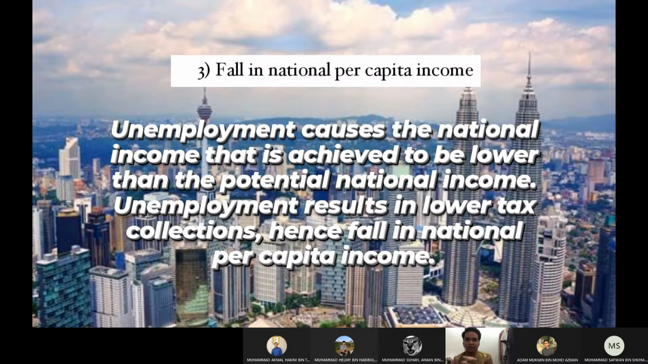Fall in national per capita income. Unemployment causes the national income that is achieved to be lower than the potential national income. Unemployment results in a lower tax collection, hence a fall in national per capita income.